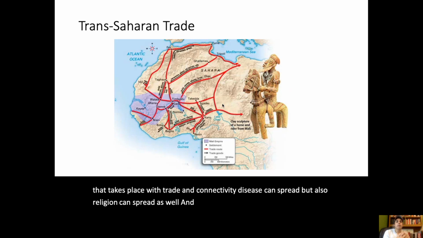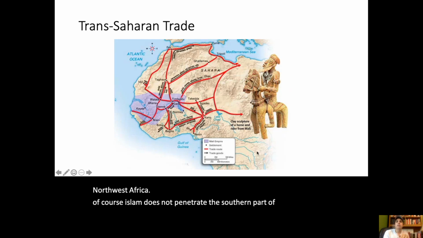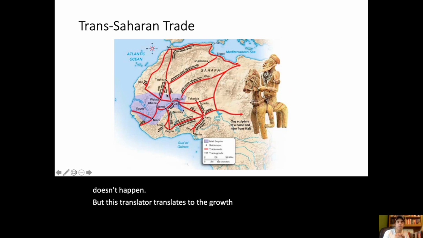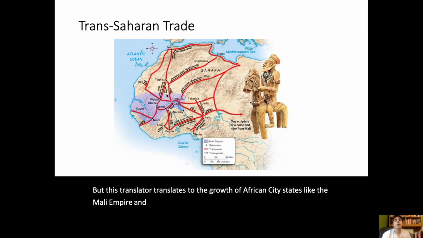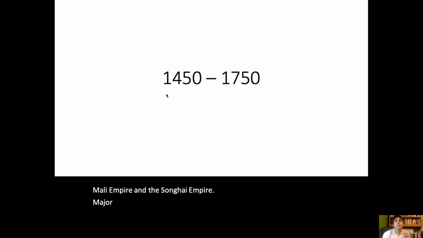And so Islam spreads into parts of Northwest Africa. Of course, Islam does not penetrate the southern part of Africa. That just doesn't happen. But this Trans-Saharan trade leads to the growth of African city-states like the Mali Empire and the Songhai Empire. Major topics in that period.